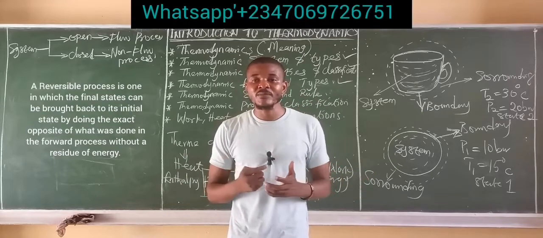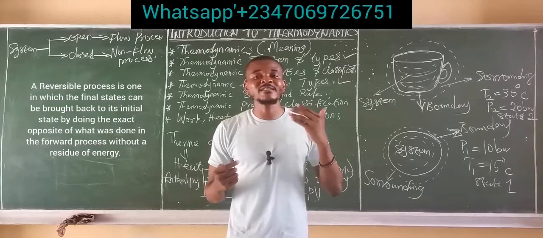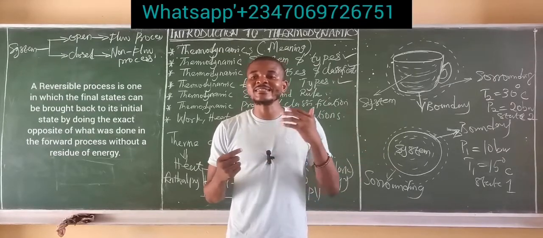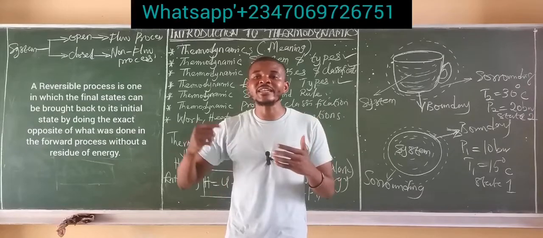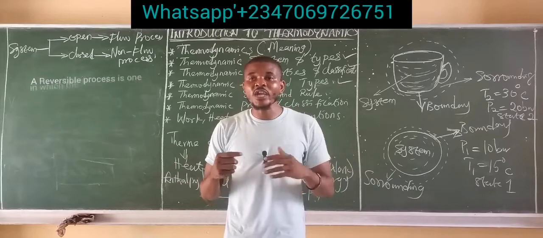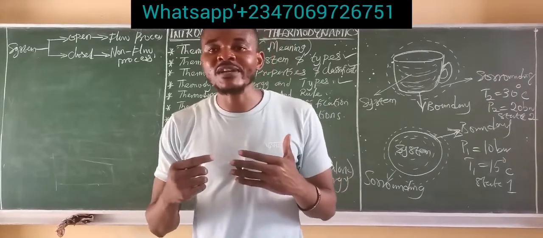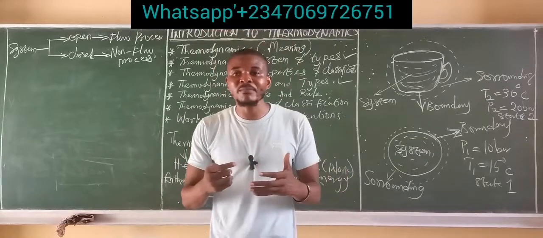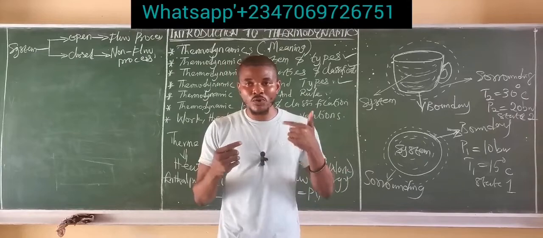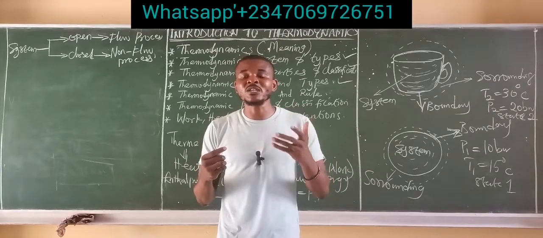So if I can drive my car some distance forward and drive the same distance following the same path backward, and I still have my fuel restored back into my car, then I will simply say the process is a reversible process.